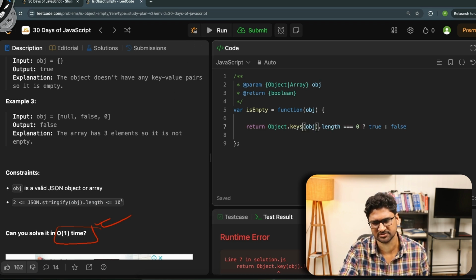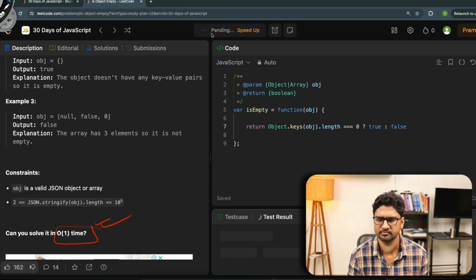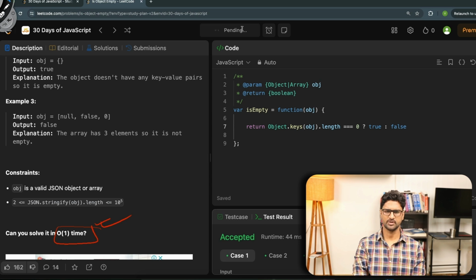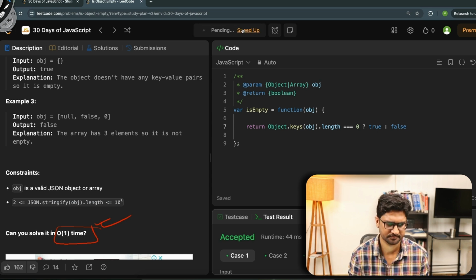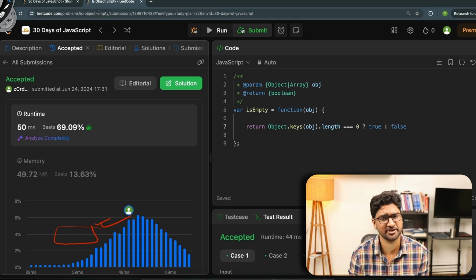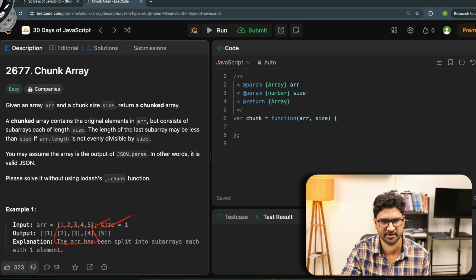Okay, that has a typo. This should be keys. If I go and run this again, it works fine. If I go and submit this, this should actually work. And see if that worked. Yeah, so it has been accepted. I have beaten 69.09% of the people. The time that it took us is only 50 milliseconds. Perfect. Now let's move to the next question, the 21st question, which is there on the screen.